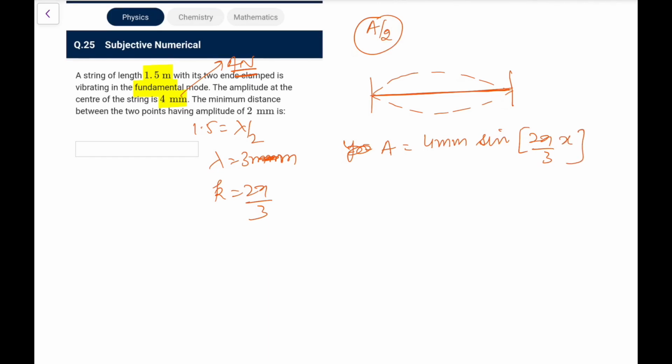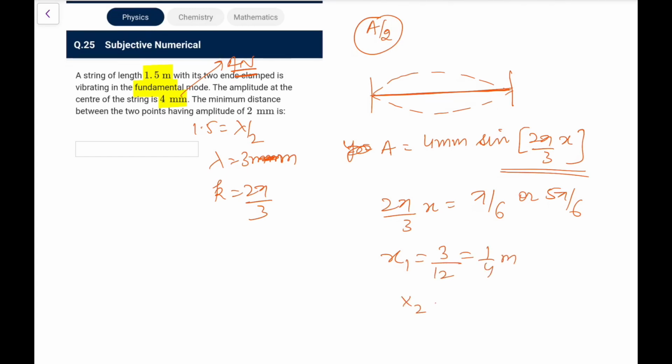So 2 pi by 3 into x. For this to be A by 2, this sine should be half. So 2 pi by 3 x should either be equal to pi by 6 or it should be equal to 5 pi by 6. So I get the two values here. The first one, x1, I get at 3 by 12, that is 1 by 4 meter. The second one I'll get at 5 into 3 by 12, that is 15 by 12, that is 5 by 4. So the distance is 1 meter as per me. Let's check what is given. Yes, it is 1. So that was today's paper. It was actually a real tough one.